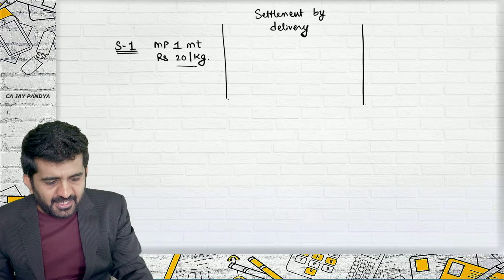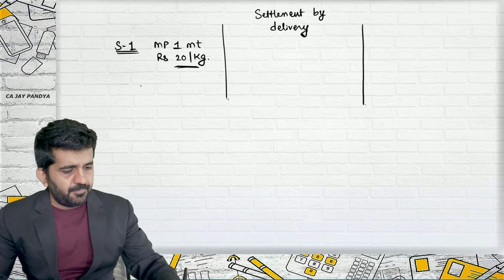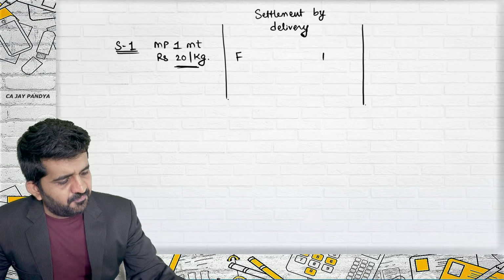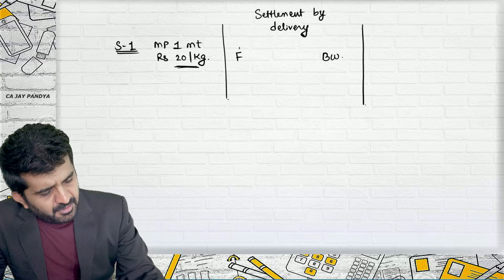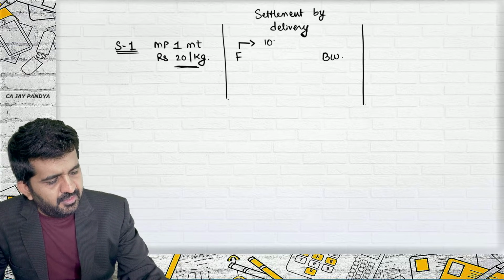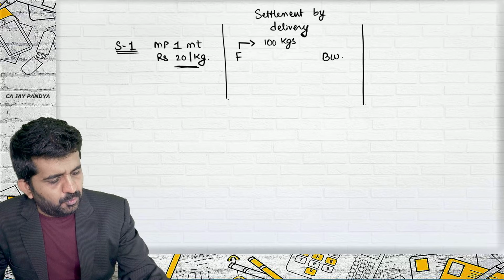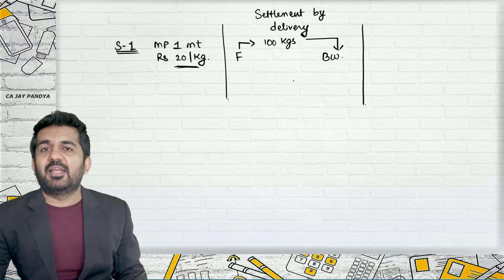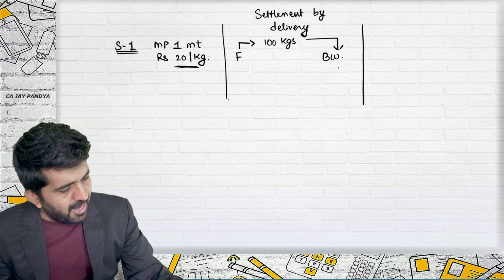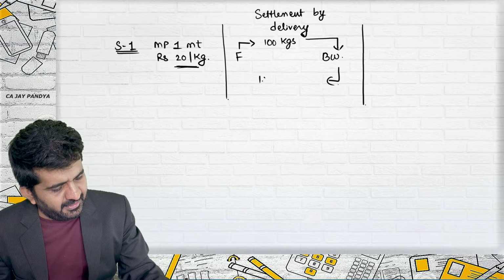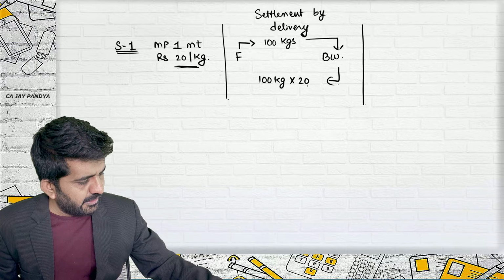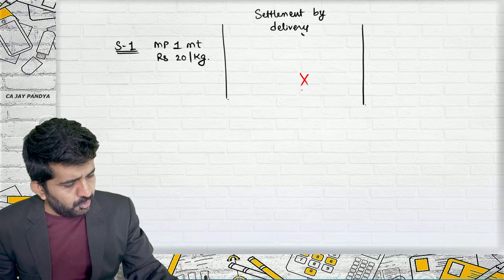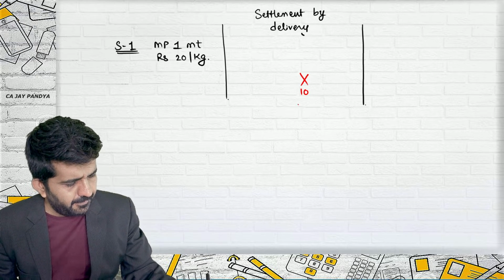The market price is 20 rupees per kg. There are two parties, farmers and Balaji Wafers. Farmer will be giving 100 kgs potatoes to Balaji Wafers. Balaji Wafers will be paying 100 kg into 20, no, into 10.